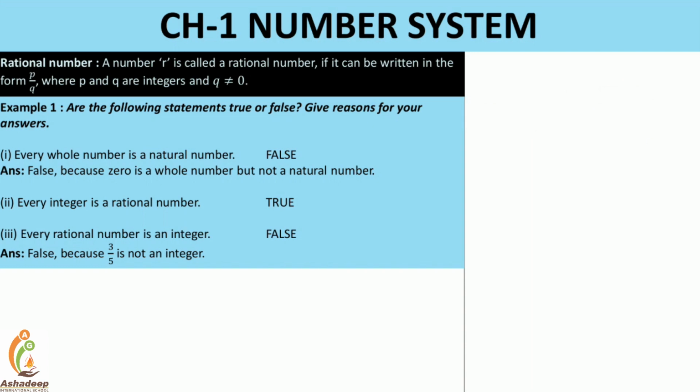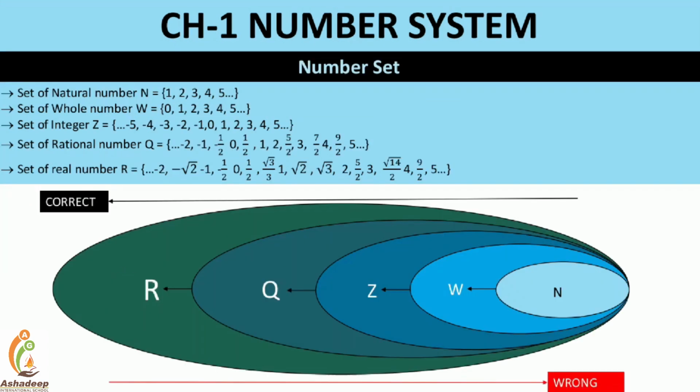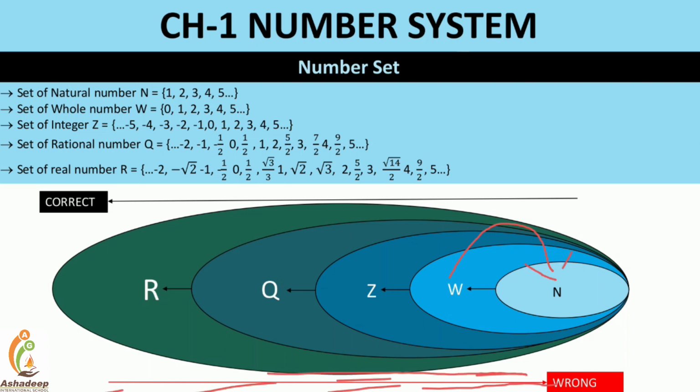Now let's move ahead. Are the following statements true or false? Give the reason for your answer. So this is example one. Every whole number is a natural number. So remember this. Every whole is a natural, right? Is it true? See, this is the wrong statement. If you come from the left to the right, the statement is wrong, right? So that is why